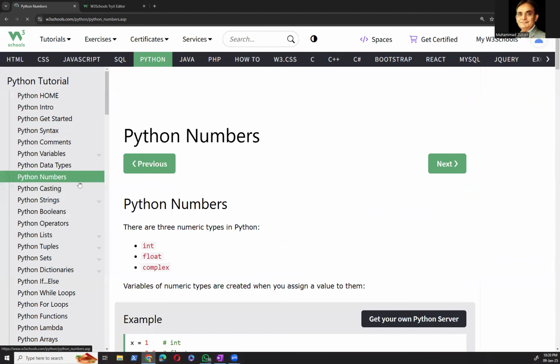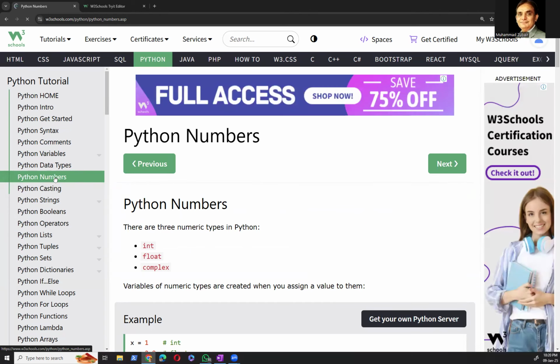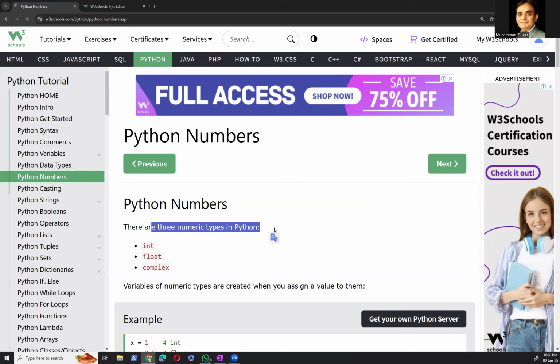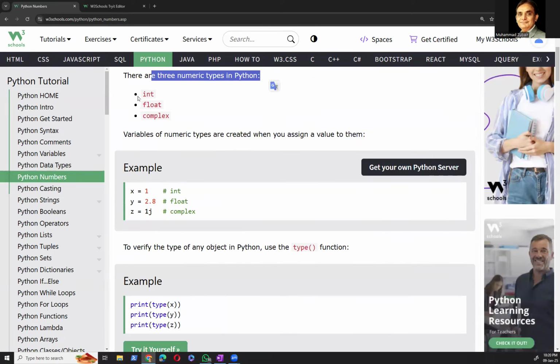So we are moving to the next topic, and that is numbers. The topic is data types, and we are continuing with numbers, right? There are three numeric types in Python: integer, float, and complex. We have already seen integer and complex, right? I didn't know complex. Don't worry about that.